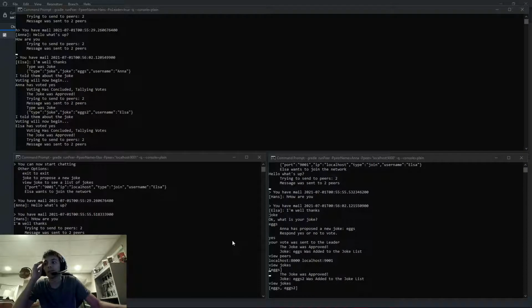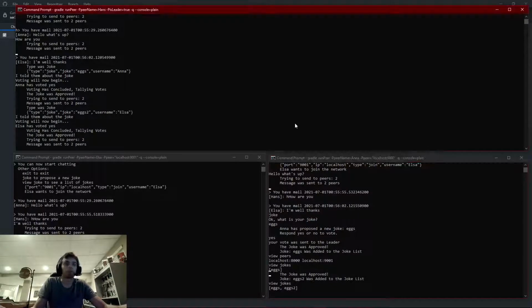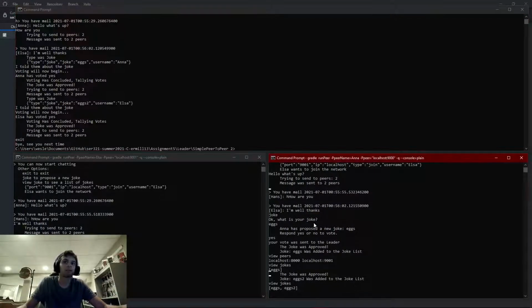So the last part here for these requirements is the leader election, of course, if the leader goes offline. With my leader election, I just went with the process of connection order. For example, what I'm going to show here is I'm going to have Hans disconnect, and then Anna, when she goes to communicate next, is going to detect that he's disconnected and go through the process of promoting herself to leader and updating the list of the peers and the jokes. And then once Elsa goes to communicate, she'll also see that change has happened and she'll update herself as well. So if I go up here to exit, see you next time.